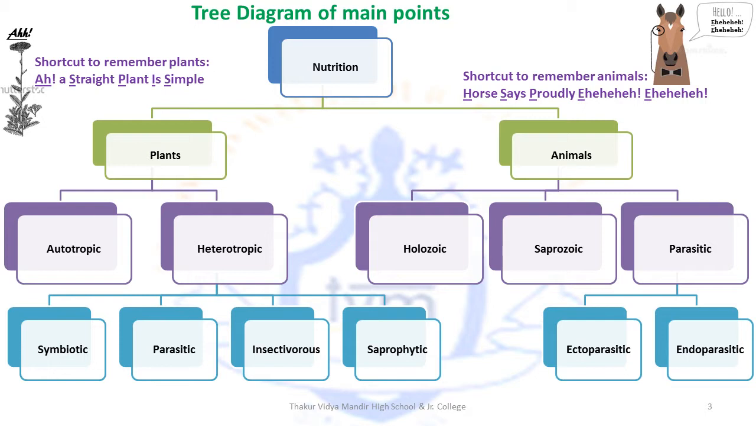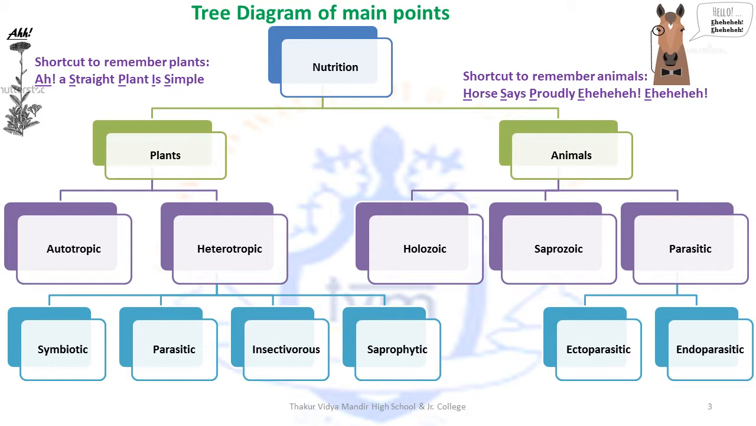Now, heterotrophic has four parts. The first one is symbiotic, the second one is parasitic, the third one is insectivorous, and the fourth and the final one is saprophytic. Now that plants is done, let's move on to animals.